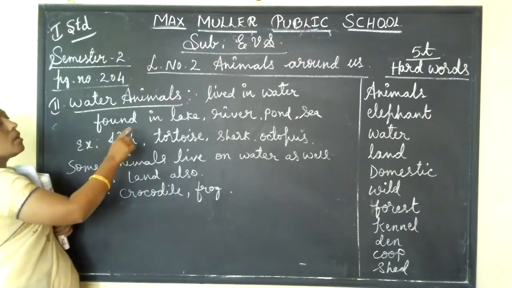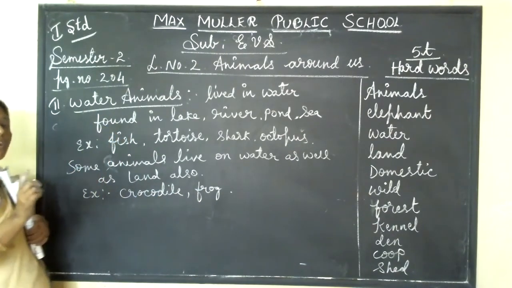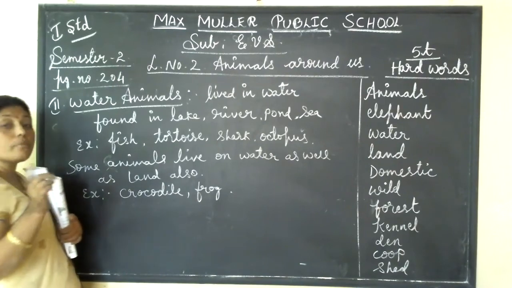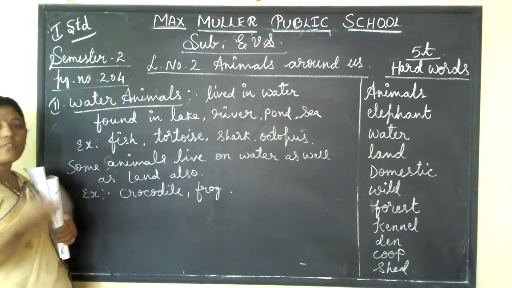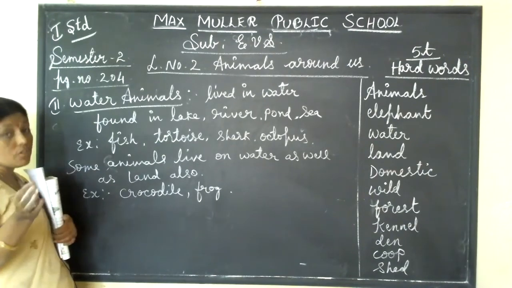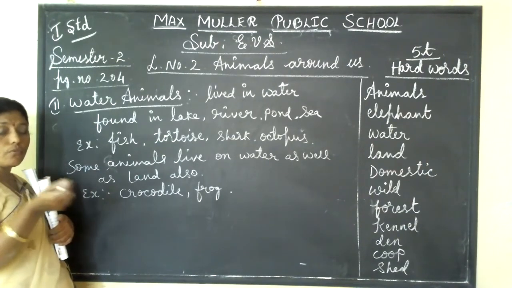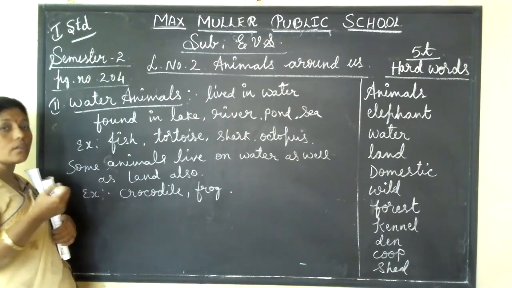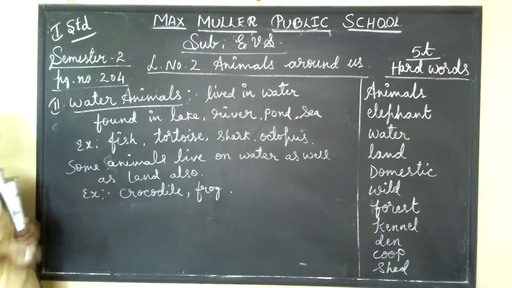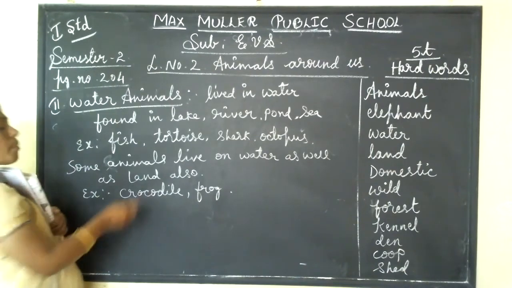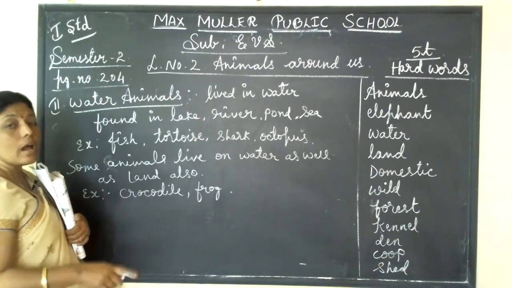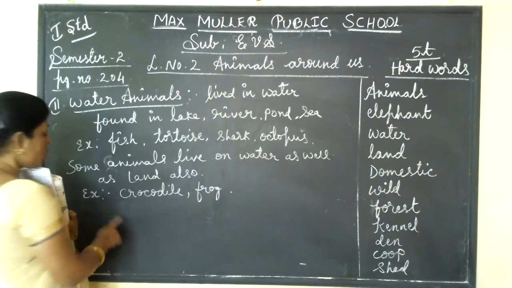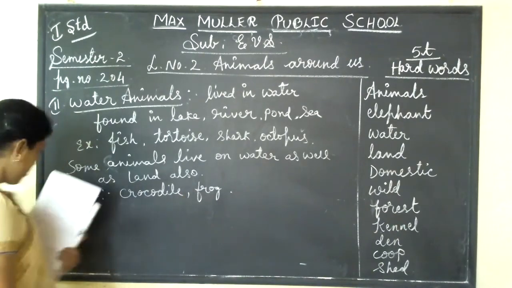But some animals live in water only. Those animals are called water animals, that means some animals live in water only. If you take them out from the water, they will die. Isn't it, children? For example, fish. If you take a fish out from the water, then it will automatically die. It won't live on land. Isn't it, children? So some animals live on land as well as in water, for example, crocodile and frog.